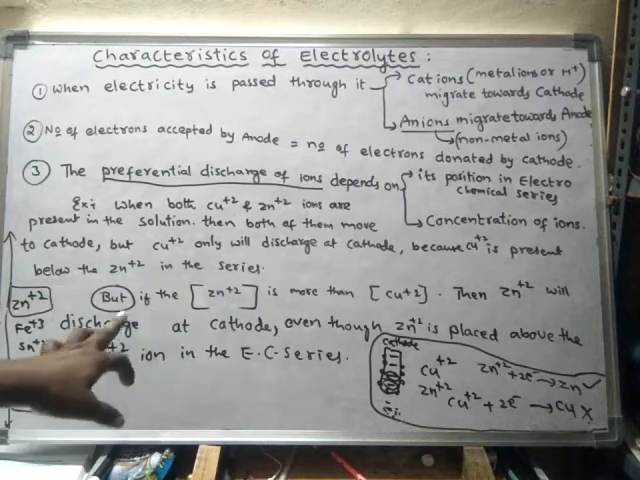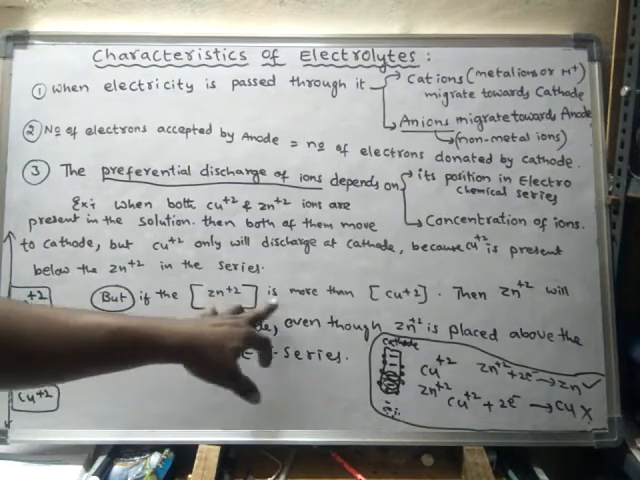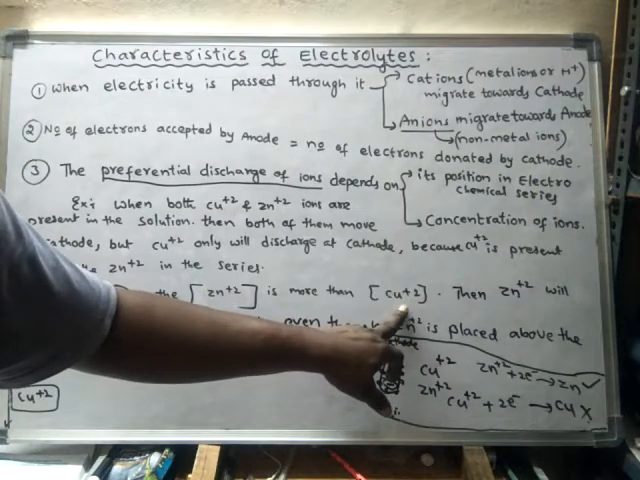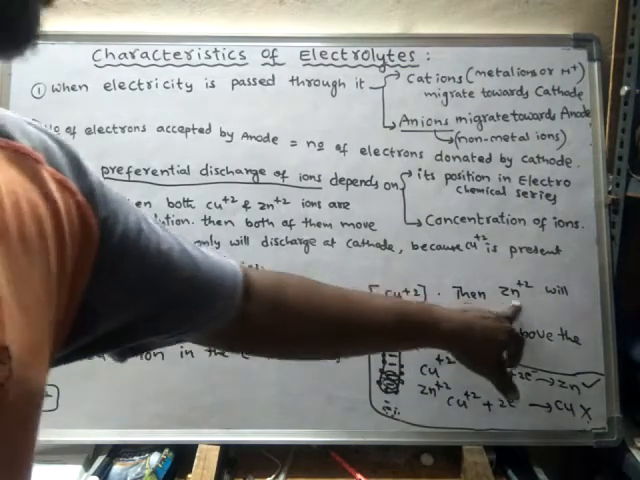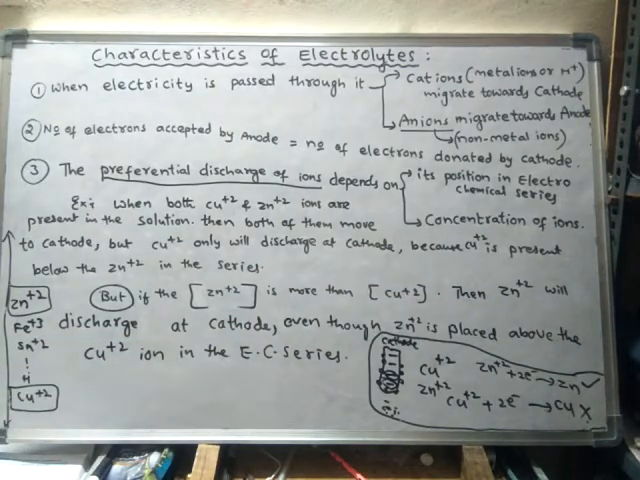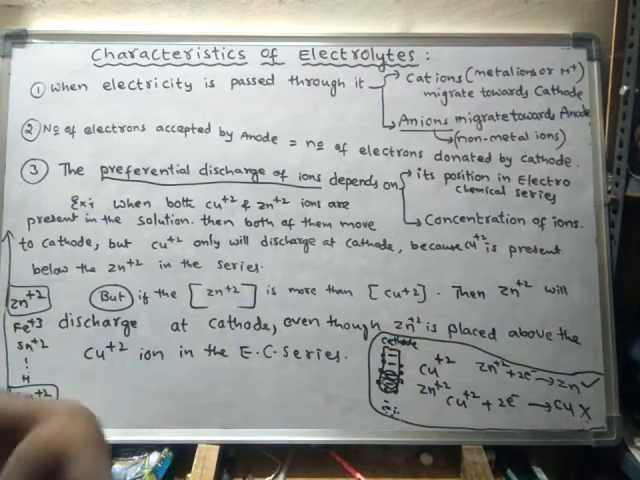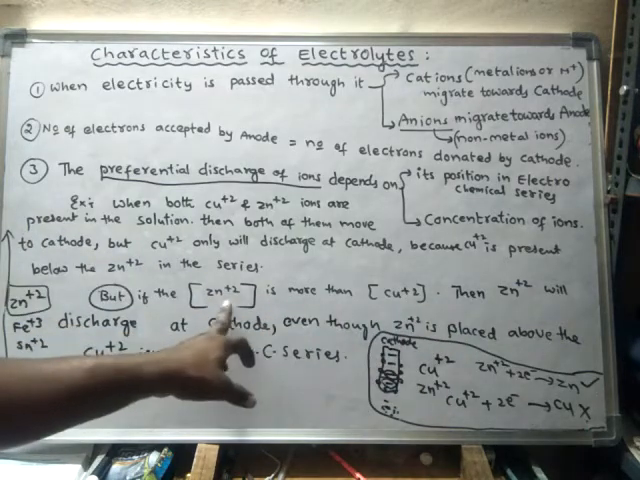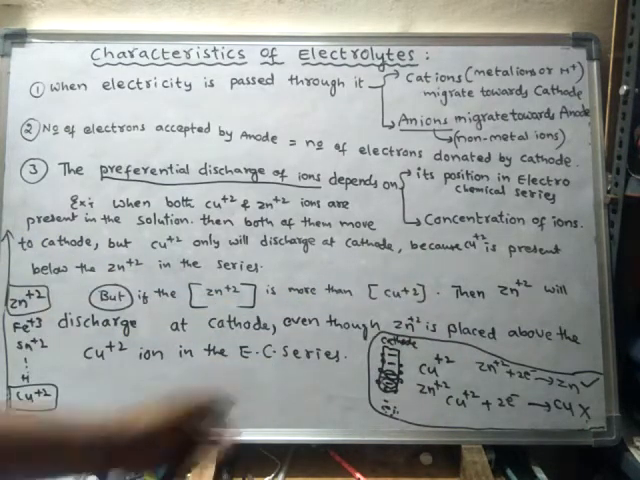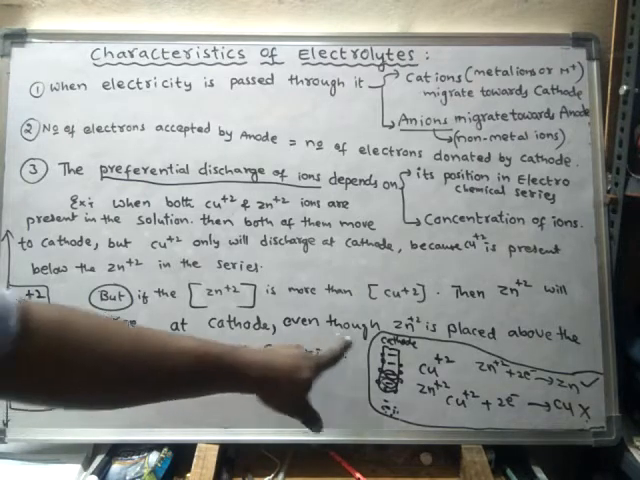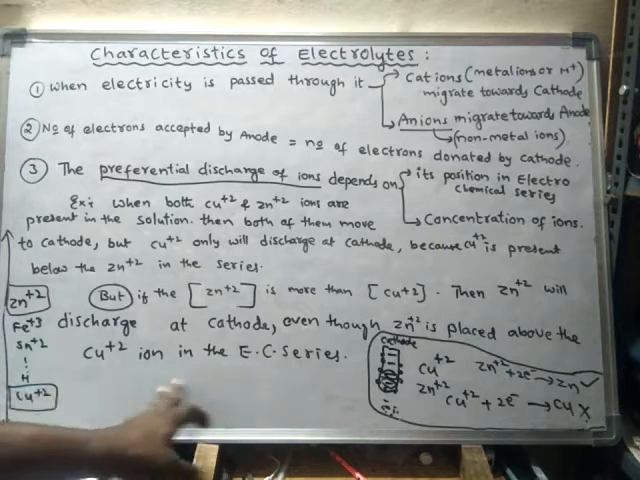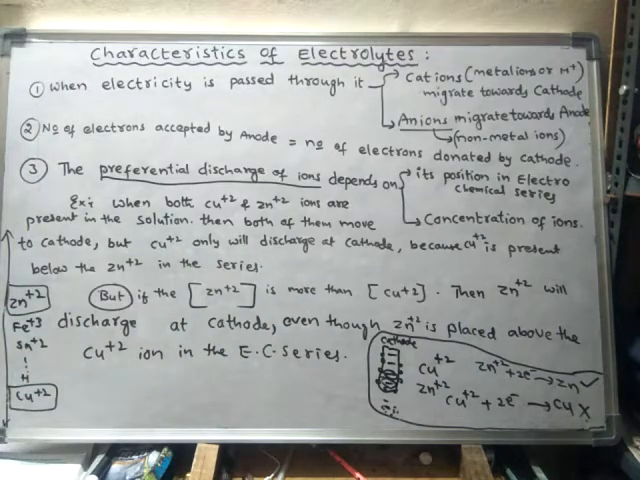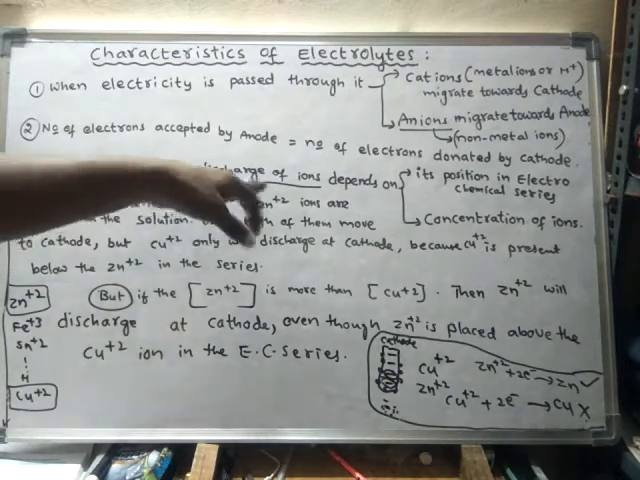So in this case, if the concentration of zinc ions is more than the concentration of copper plus 2 ions, then zinc ion will discharge at the cathode when compared to copper ions. The ions which are present in more number will undergo preferential discharge. So if zinc ions are more in number than copper ions, zinc ions will discharge at the cathode, even though zinc is placed above copper in the electrochemical series. That is the discussion about preferential discharge of ions.